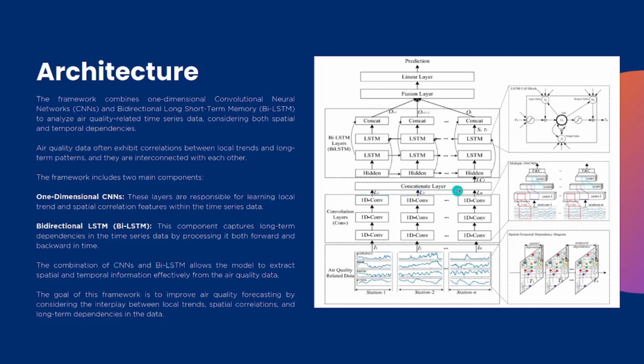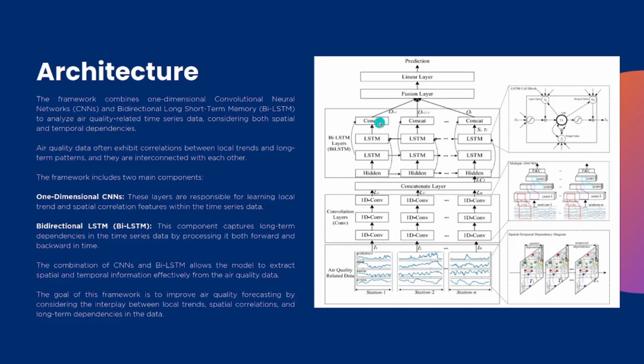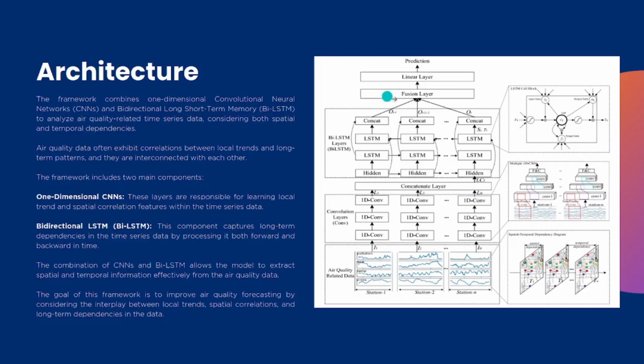This creates a single representation that captures time series data from all stations. To capture spatial and temporal dependencies among stations at a specific time, we employ a bidirectional long short-term memory on the concatenated data. Finally, we concatenate both spatial and temporal dependencies together. This results in a shared representation which serves as a fusion layer capturing all spatio-temporal dependencies across stations and time. This process allows our model to effectively capture complex spatial temporal patterns in air quality data, improving our ability to make accurate predictions.